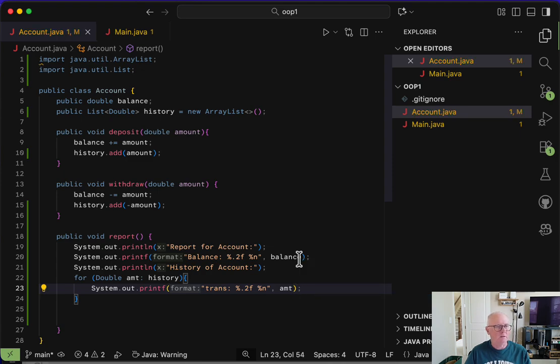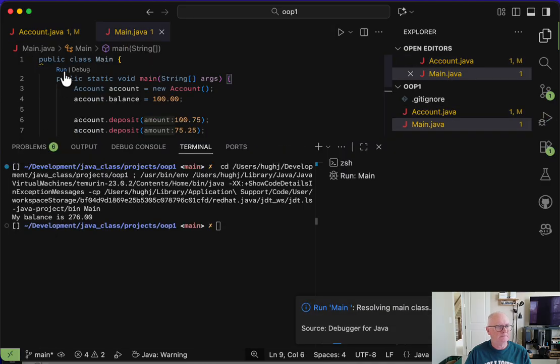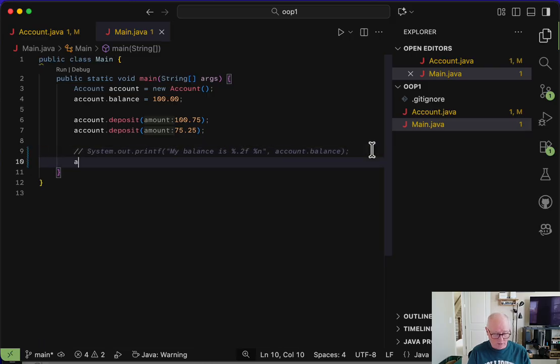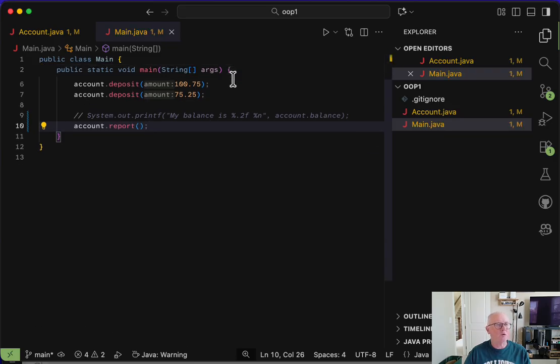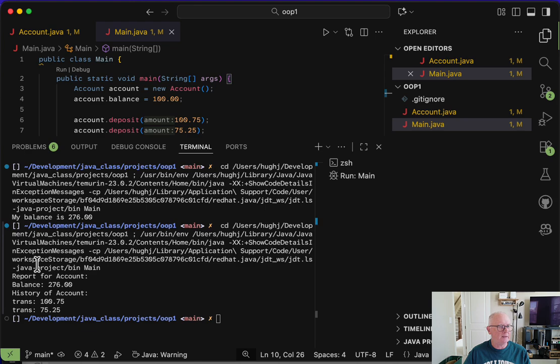All right. Let's see if our code still compiles. So let's go over here to main. Let's run it. It does, but it's nothing different, right? So let's go back here and comment this out. This time let's call account.report. Let's just call the report function. And let's run.